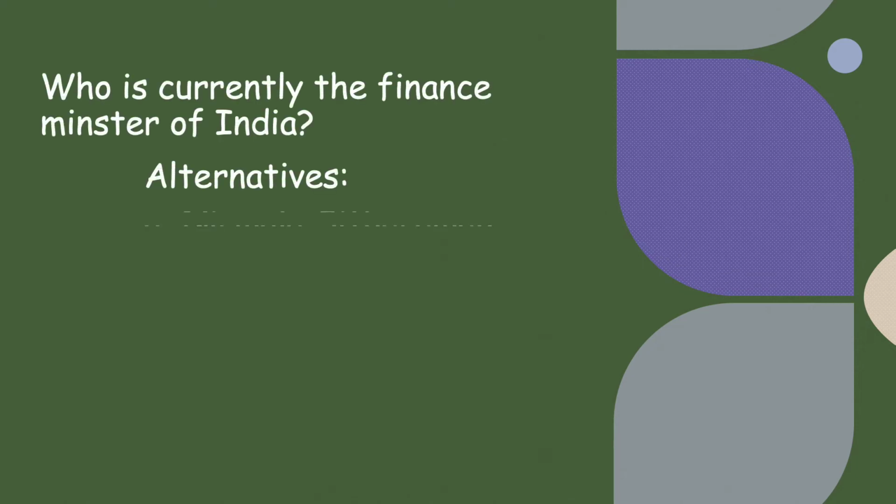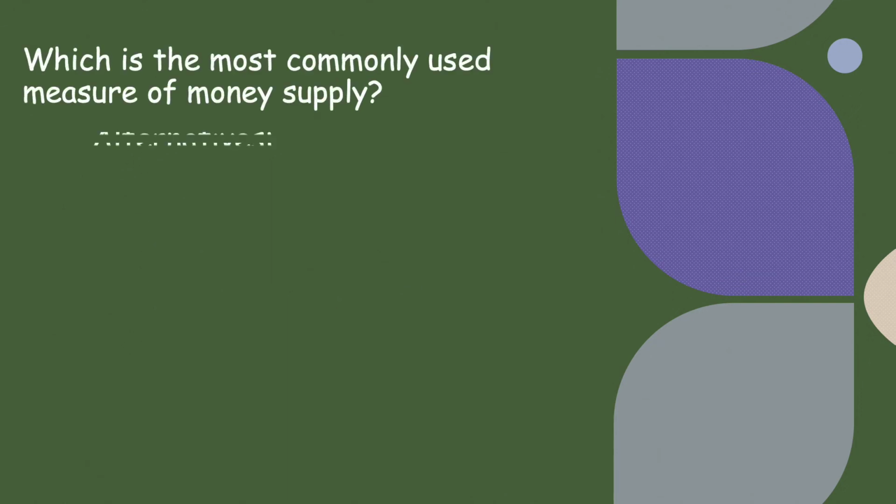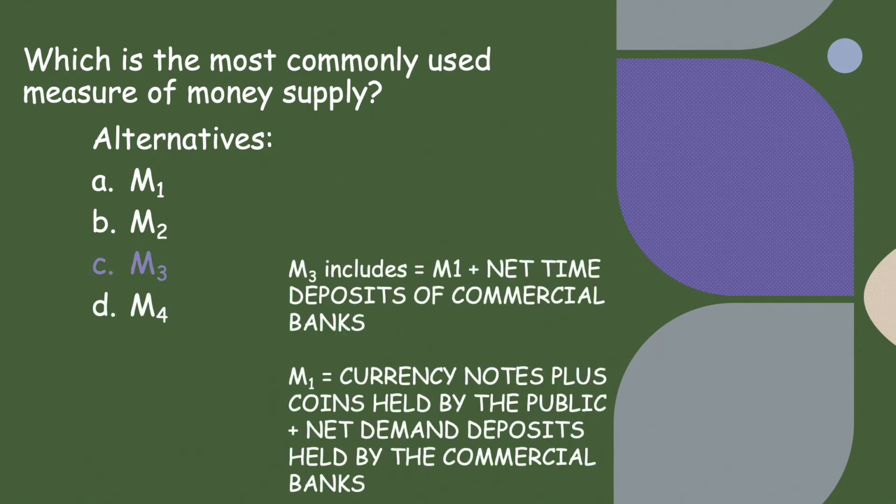Who is currently the Finance Minister of India? Out of the 4, the correct answer is Nirmala Sitharaman. Which is the most commonly used measure of money supply? Out of the 4 measures, M3 is the most commonly used, and I have also given the details of M3.